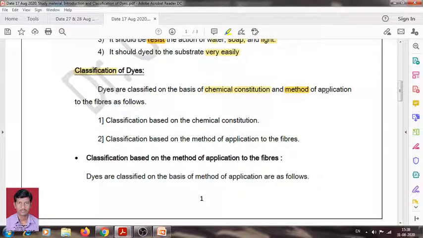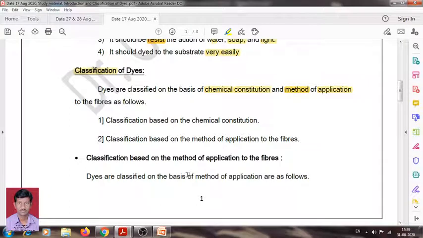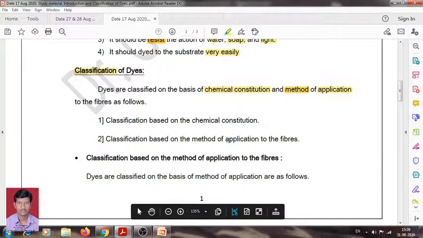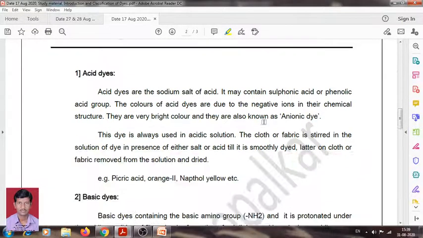Dyes are classified on the basis of their chemical constitution as well as the method of application, and on the method of application we have to learn how many types of dye there are. That means, on the basis of which method we use to dye the material or fabrics, the dyes are classified into different types.